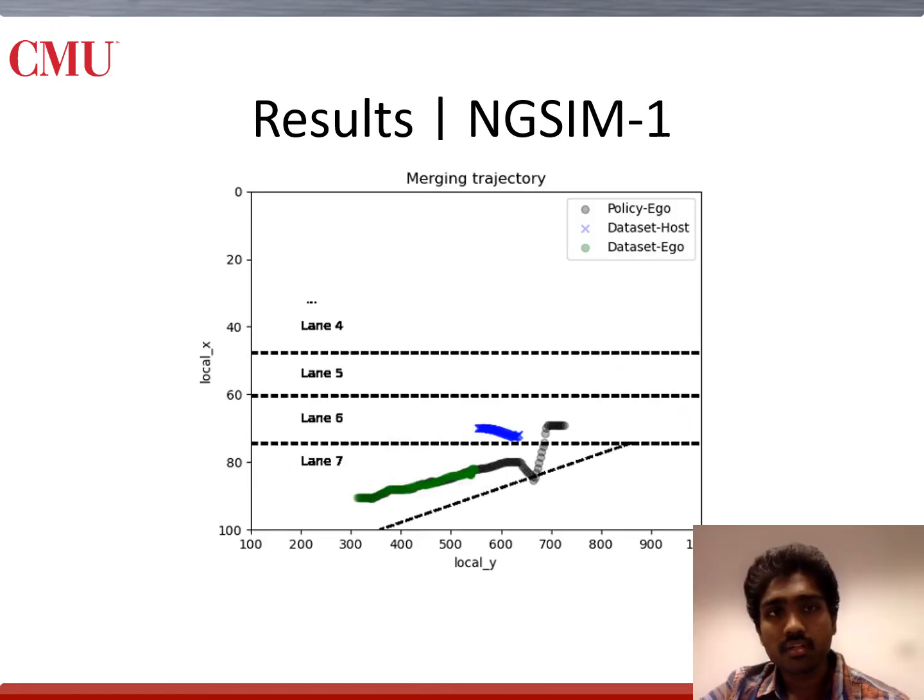With the safe RL algorithm we have trained in the offline condition on the database, we roll out the policy on the test data distribution. A snapshot of the rollout is shown in the slide. We can observe there are three different trajectories in this image. The trajectory in green is that of the ego vehicle in the dataset. The trajectory in blue is the merging vehicle from the dataset. And the trajectory in black is that of the trained policy for the ego vehicle. The trajectories for all three are rolled out for the same time instance.